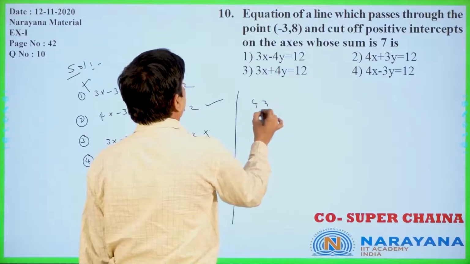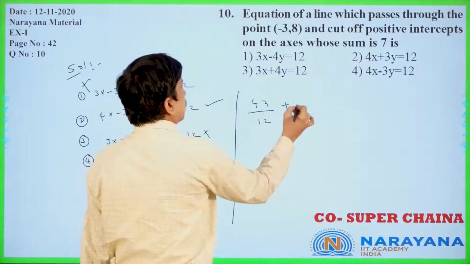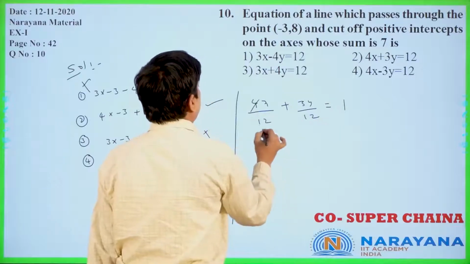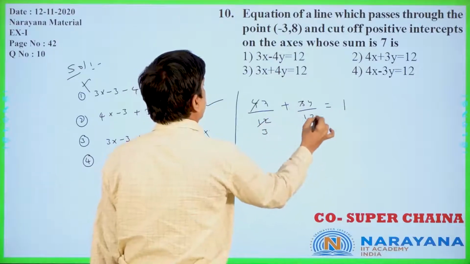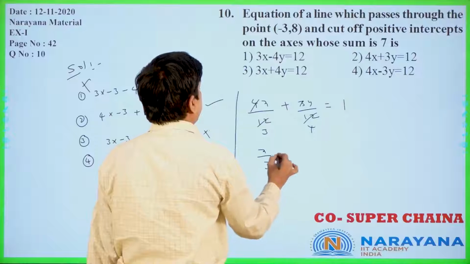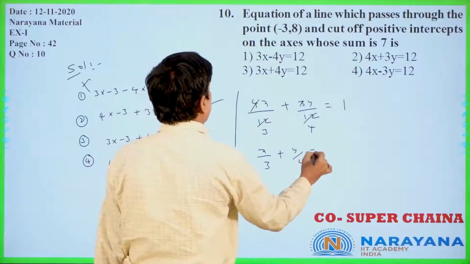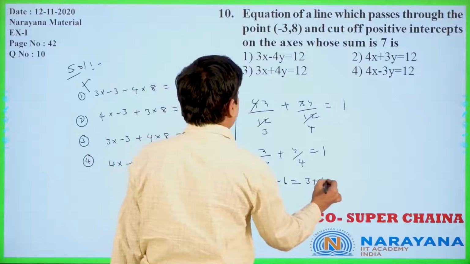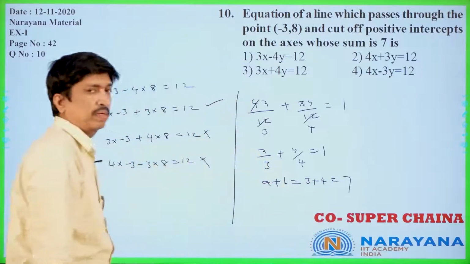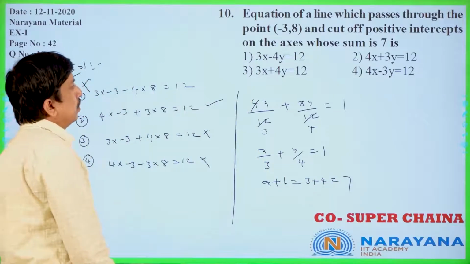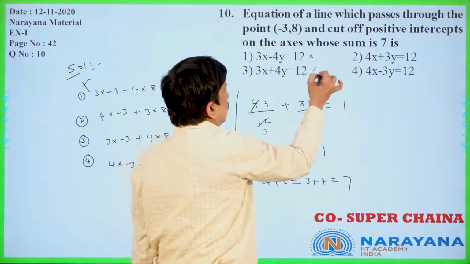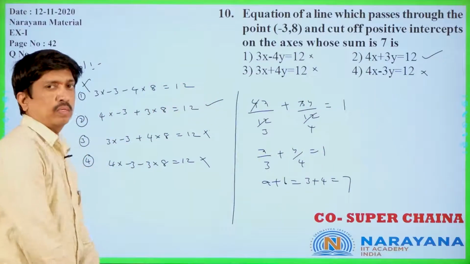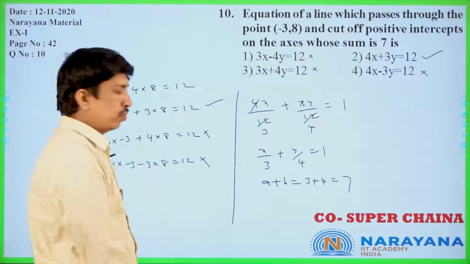We can also verify the sum of the intercepts. Dividing by 12, x by 3 plus y by 4 is equal to 1. Sum of the intercepts a plus b is equal to 3 plus 4, that is equal to 7. Is it satisfying or not? So this is wrong, this is wrong, this is wrong. Which one is correct? The second option is correct only. Is it clear or not? Let us move to the next question.